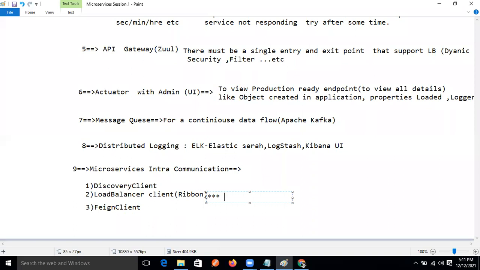Between the load balancer client and Feign client, there is not much difference. The difference is that this is manual coding, and this is abstract client.